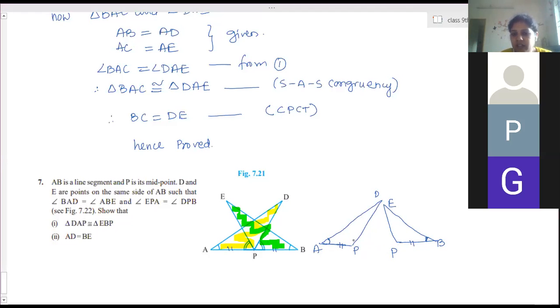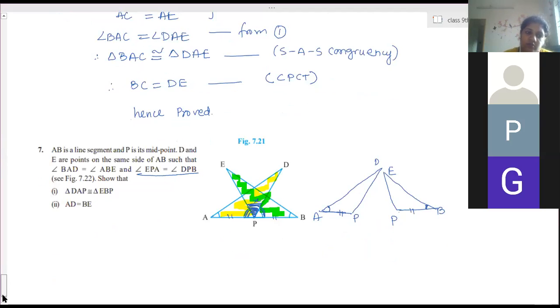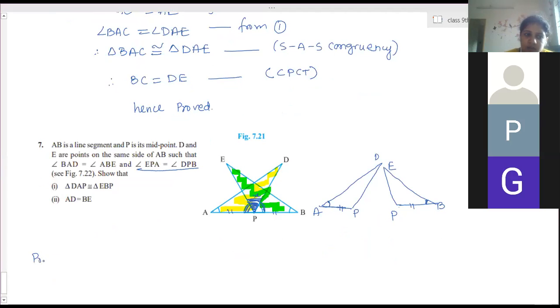Now we have to prove this angle P, APD and BPE, we have to show equal. APD, which includes this full angle, and this full angle we have to show equal. Again this part is given equal, so the middle part is common to both of them. So this middle part we have to add in both the angles, and we can take it as X. So angle EPA and angle DPB, we have to add this X angle. So write the given and to prove, and then I'm doing the proof part.